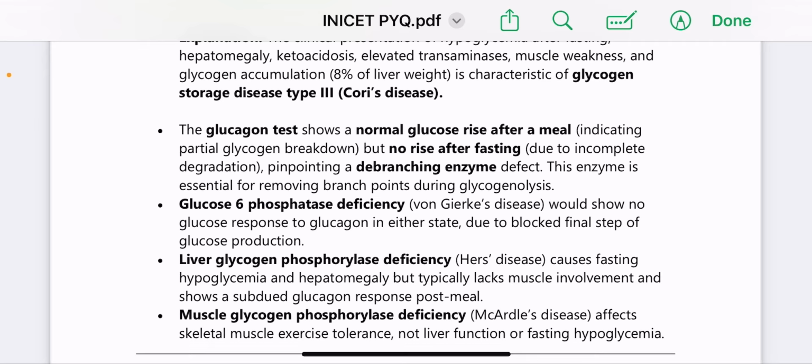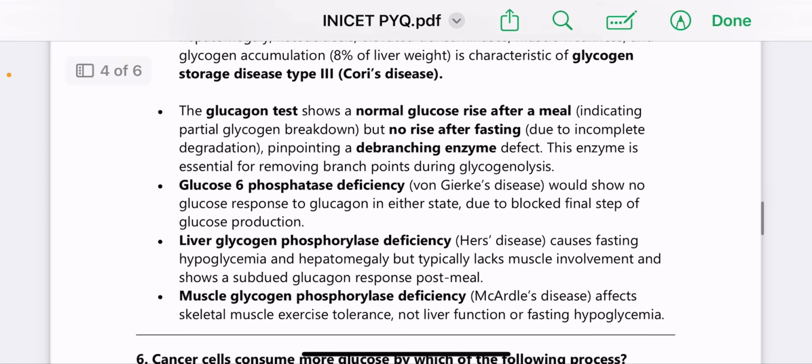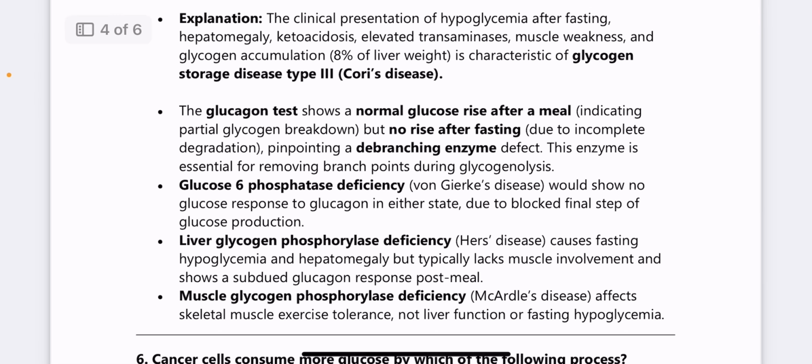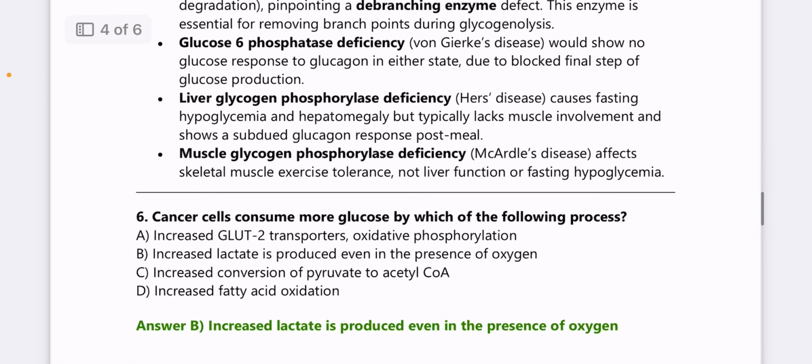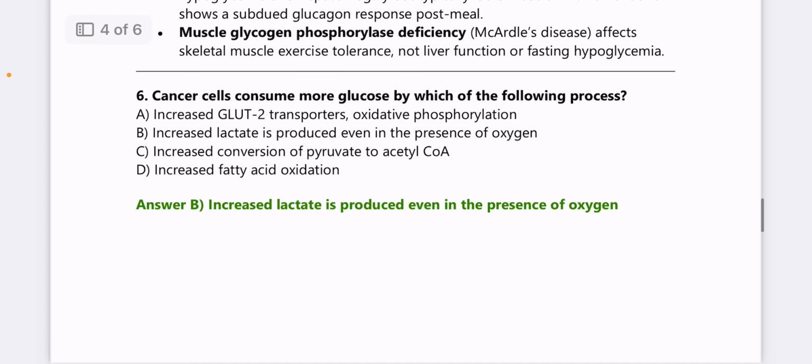Next, the glucose 6-phosphatase deficiency, which is Von Gierke's disease. It would show no glucose response to glucagon in either state because of the blocked final step of glucose production. Liver glycogen phosphorylase deficiency, which is seen in Hers' disease, causes fasting hypoglycemia and hepatomegaly, but typically lacks muscle involvement and shows a subdued glucagon response post-meal. Muscle glycogen phosphorylase deficiency, which is seen in McArdle's disease, affects the skeletal muscle exercise tolerance, not liver function or fasting hypoglycemia.